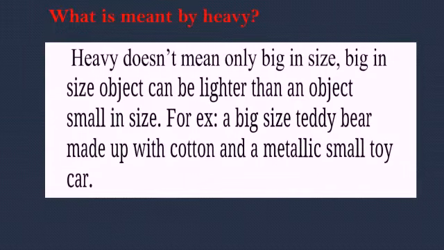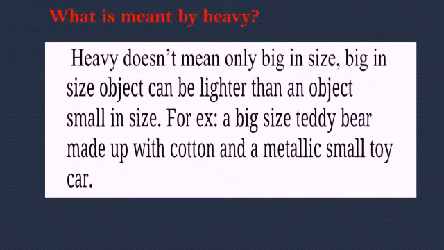We have understood that heavy doesn't mean only big in size. A big object can be lighter than a small one. For example, take a big teddy bear made of cotton and a small metallic toy car. Which is the heaviest thing? The heaviest thing is the small metallic toy car.